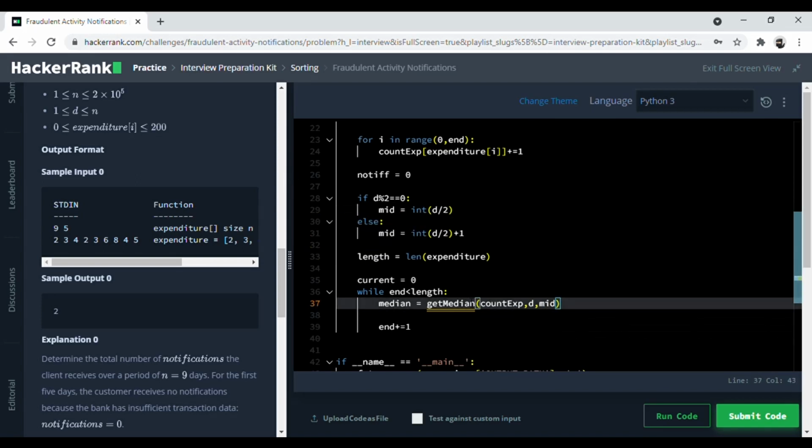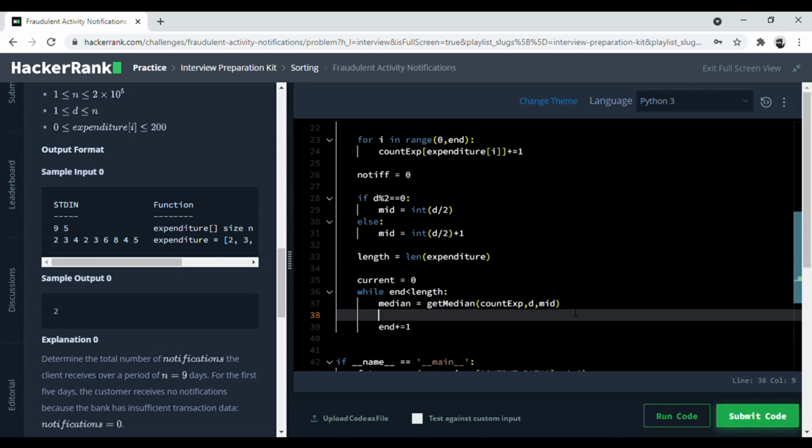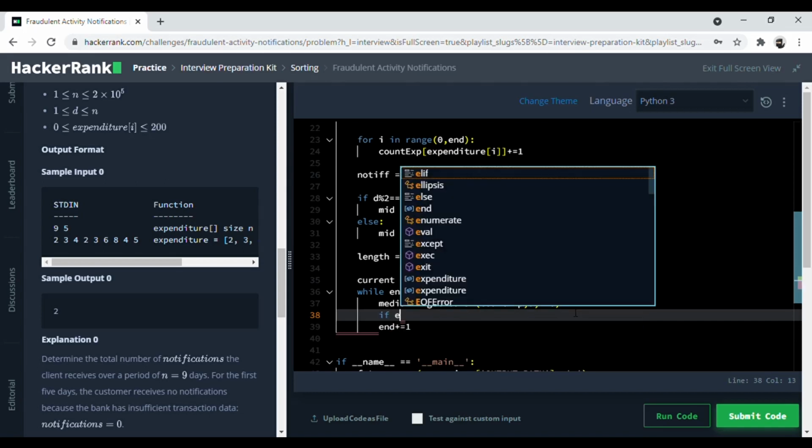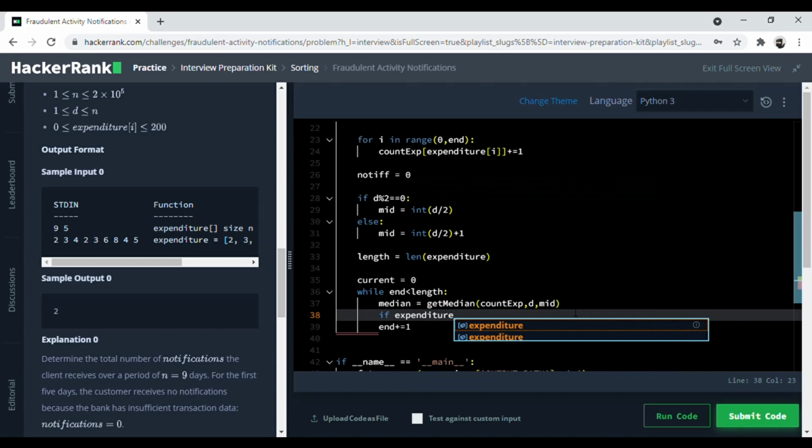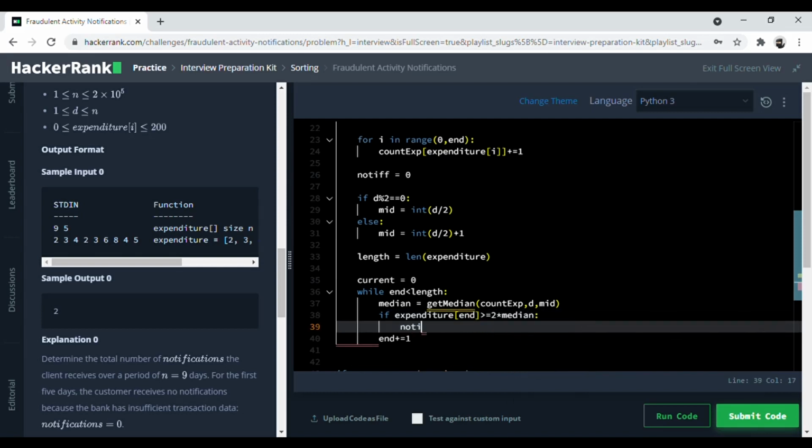So now that we have the median stored in this variable median, we check if it's less than half of the expenditure. So if expenditure at the end position is greater than or equal to 2 times the median, then we send a notification. So this is basically the logic.